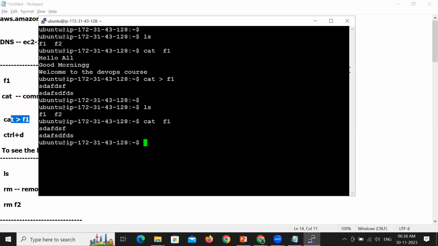Okay. And one more doubt. Yes, Sunil. So how do we know the file extension? We have created just F1. In Linux, there is no concept of file extensions. We have file extensions only in Windows. The type of the file is dependent on the extension. If you write .txt, it is considered a text file.